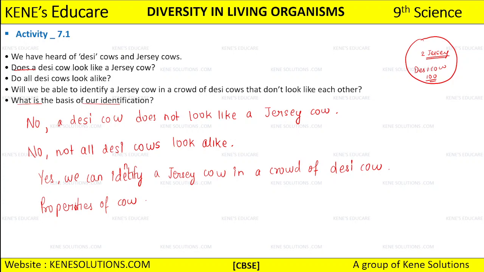For example, see, a cat and a dog, they both are terrestrial, they both live on land, right? But they are different due to their appearance, they both look different from each other, so that is one of the differences that they have. The food habit that they have, dog is eating something and cat is eating something, so they have different food habits as well.